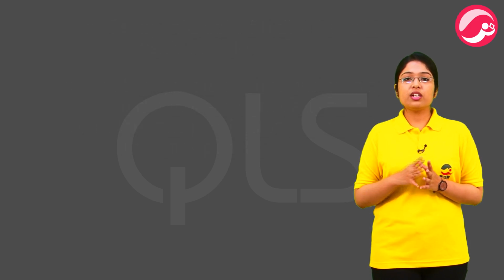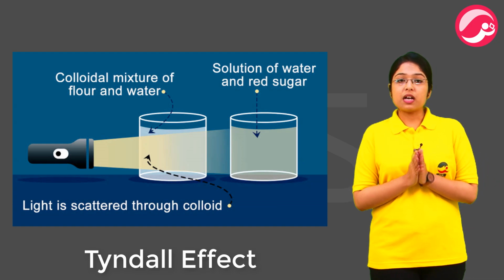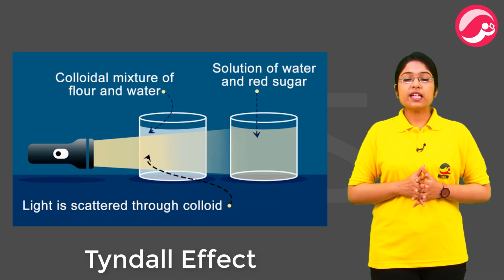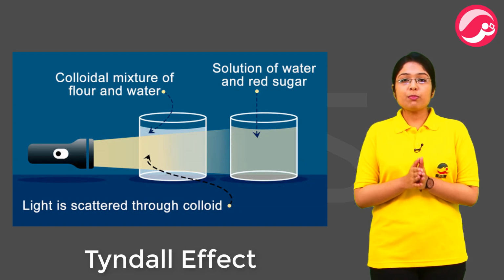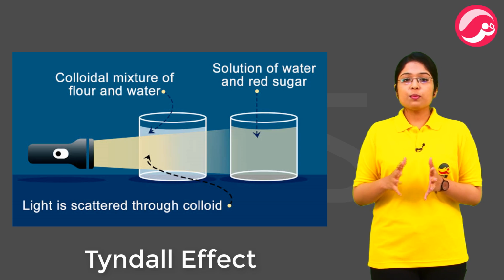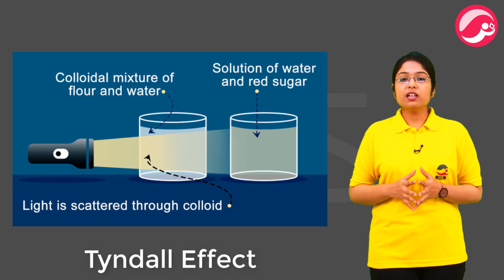The soap micelles are large enough to scatter light. Remember Tyndall effect? The scattering of light when it passes through a colloid. So soap water is an emulsion, and emulsion is a type of colloid. So soap water is capable of showing Tyndall effect. Soaps usually form lather, but sometimes it doesn't. Soap can't lather in hard water.